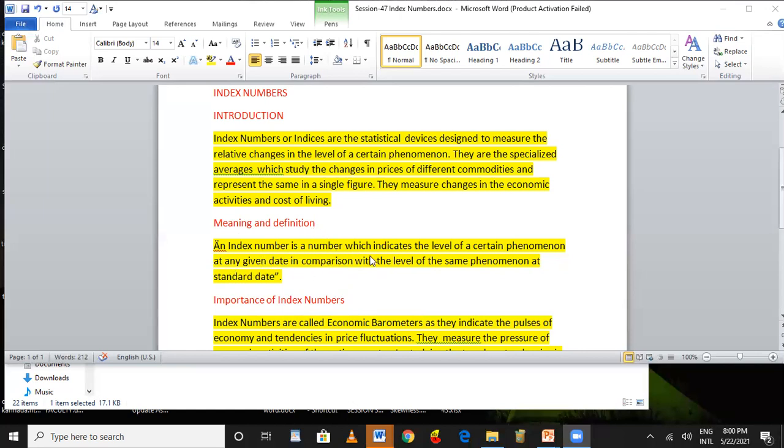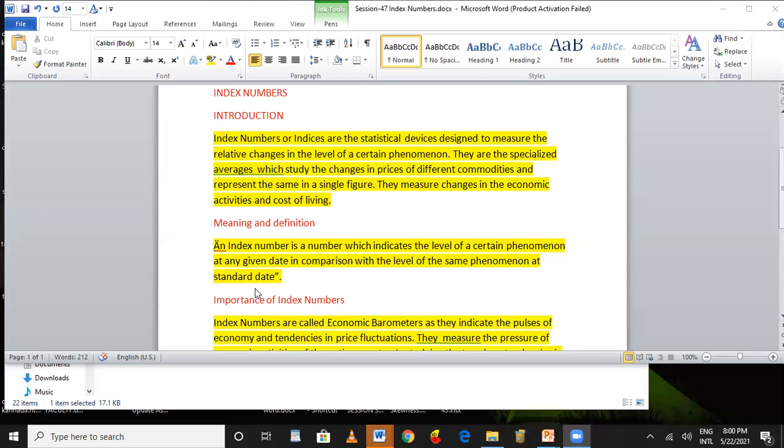An index number indicates the level of a certain phenomenon at a date, a particular year, from the previous year to the current year, so we know if it is increasing, what the reasons are for the increase, and how much we have to fix the DA for the employees. For all these decisions to be taken by the government as well as the experts of economics, it is necessary to get the data from the index numbers.